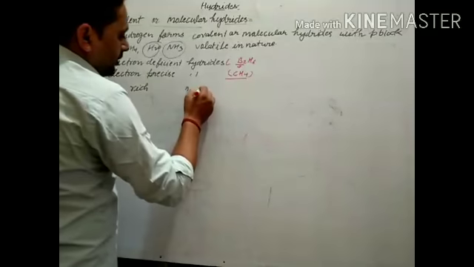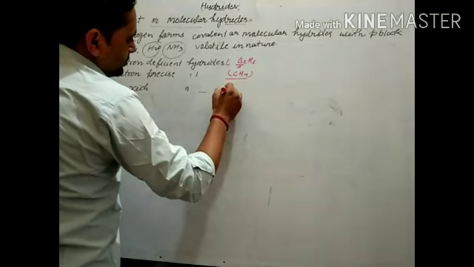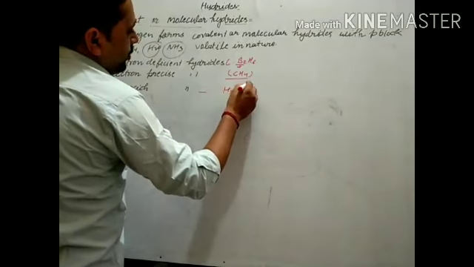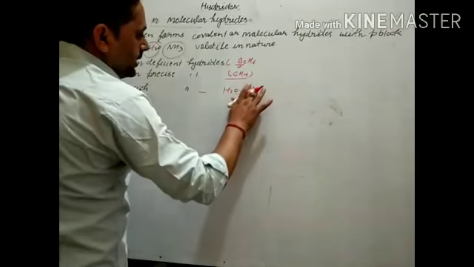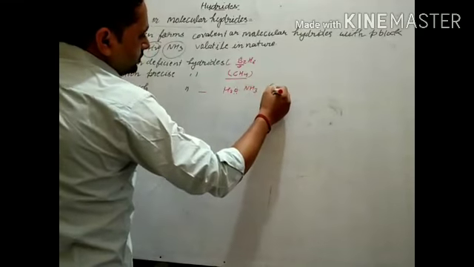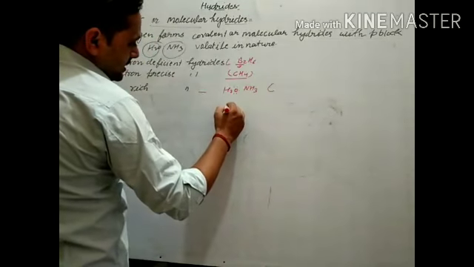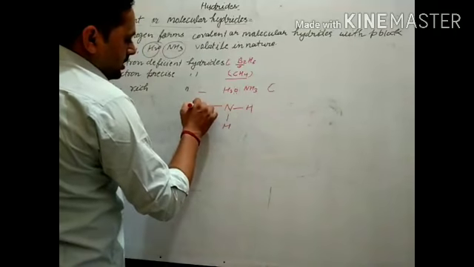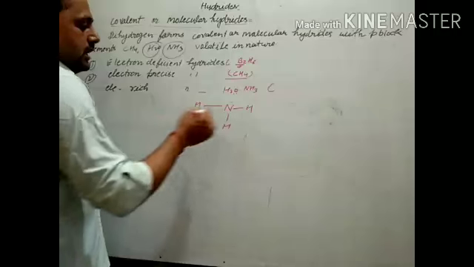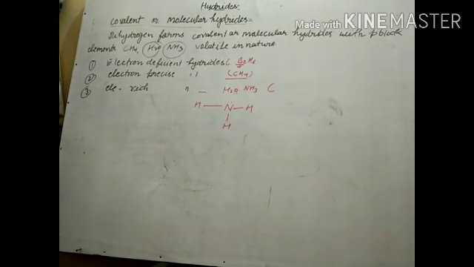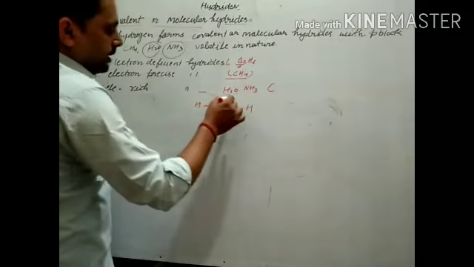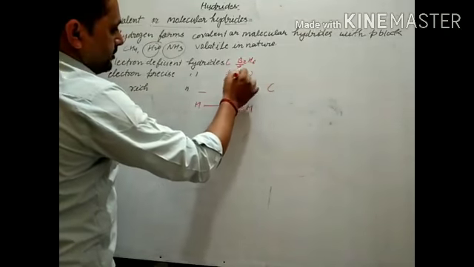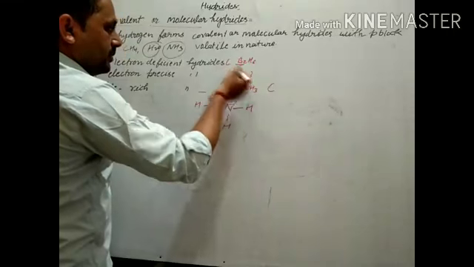And electron rich compound means like H2O and NH3. So at least they have one lone pair of electrons. It can be shown like this. If I draw the NH3 structure here, it will form 3 bonds and one lone pair of electrons. So an electron rich compound has at least one lone pair of electrons. And electron precise means the central atom completes its octet.